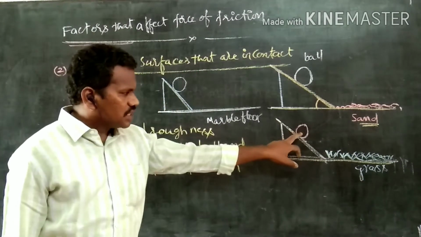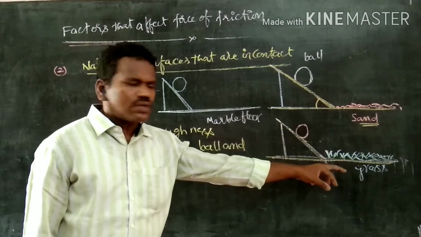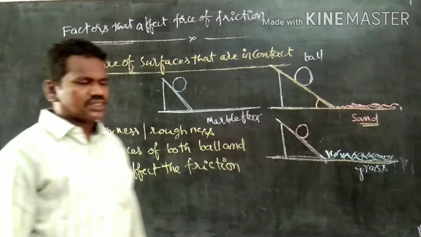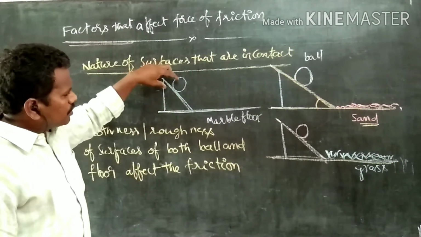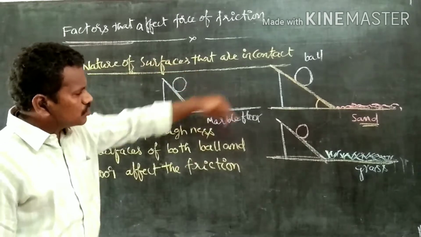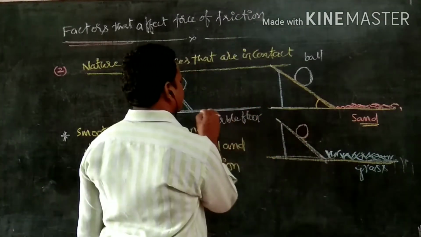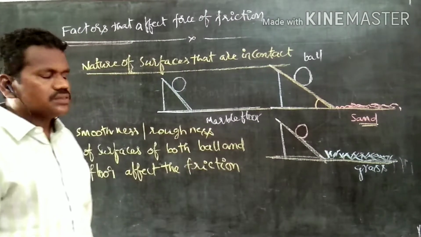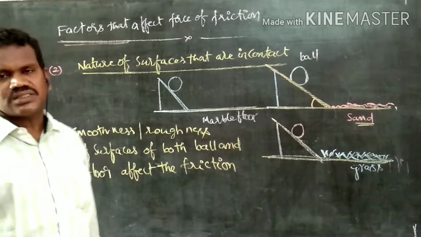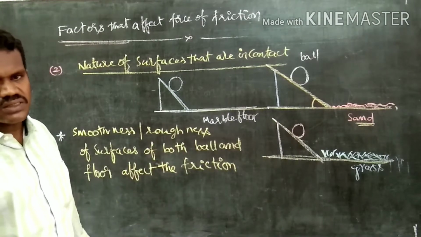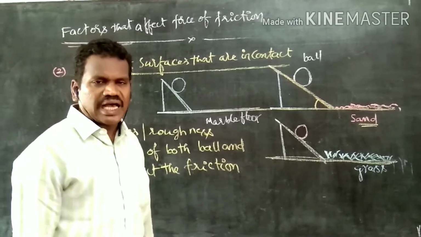In this case also, whenever you drop the ball, it rolls down and stops at a certain distance. Here the ball will roll down on the marble and stop at a certain distance. In which case does the ball roll more distance?